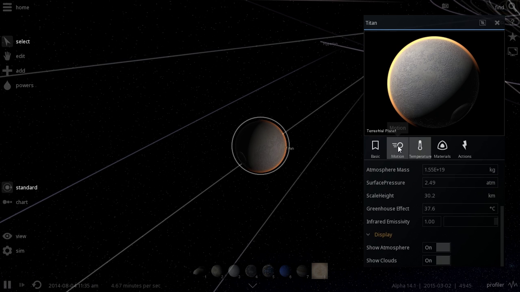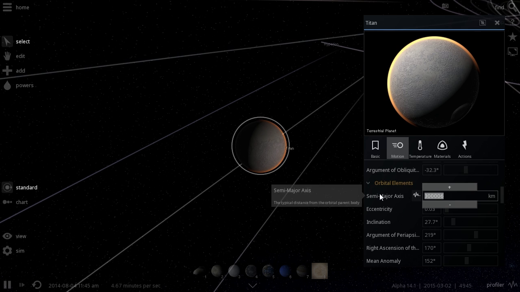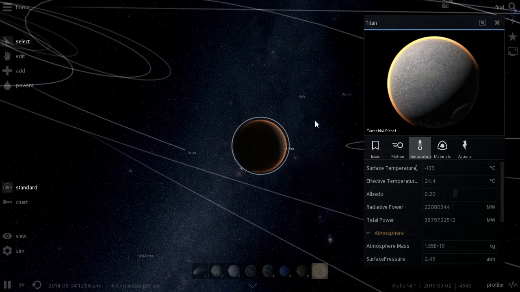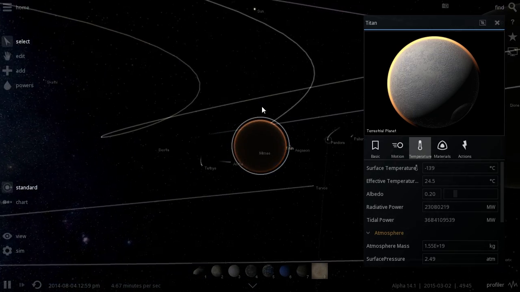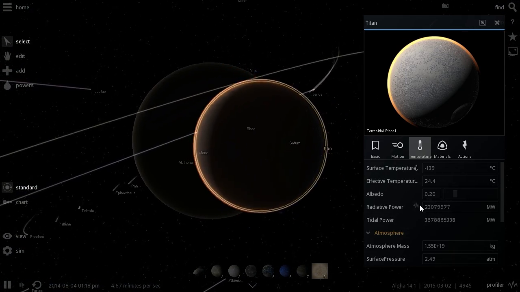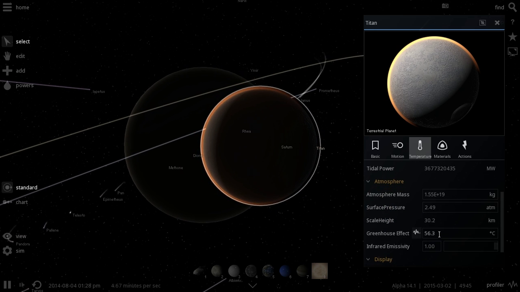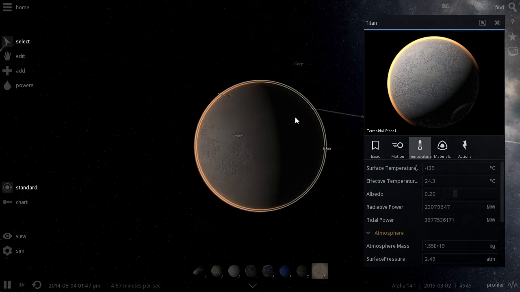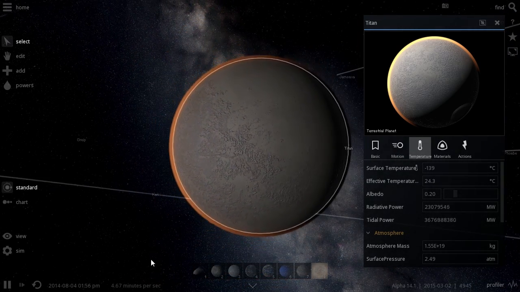Let's move to the distance of 250,000 kilometers. And the tidal power has increased dramatically, and so did the effective temperature. So let's actually see if this warms us up a little bit. We're gonna wait and see if this is going to be enough for us to warm up our beautiful new home of Titan.